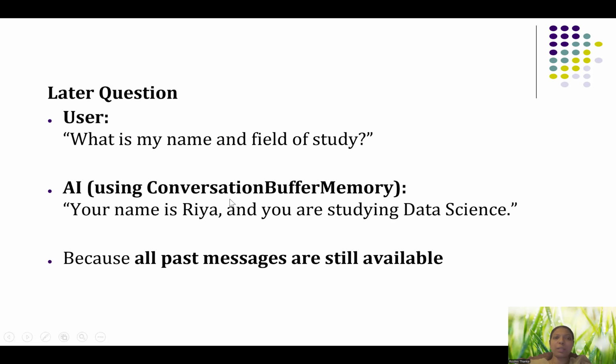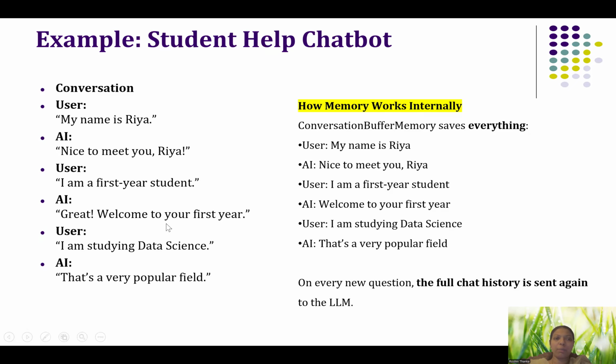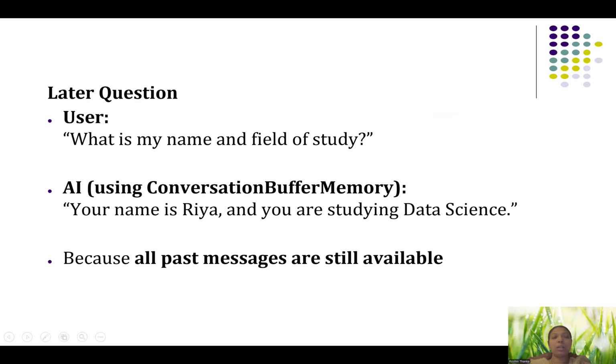For example, later I'm saying I am a first year student, and I'm studying data science. Later, the student may ask, what is my name, and what is my field of study?